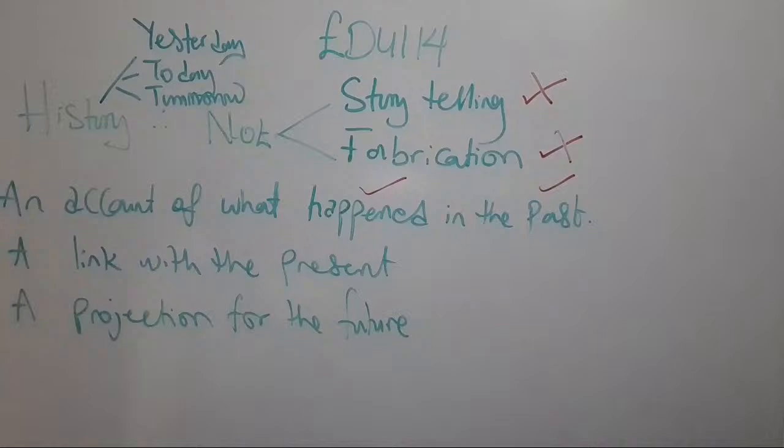Now, as we have it here, it says that historical records or accounts are presented in what we refer to as sequential, coherent, consistent, and systematic order. Why is this so?